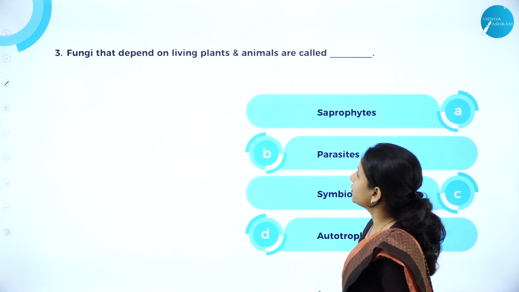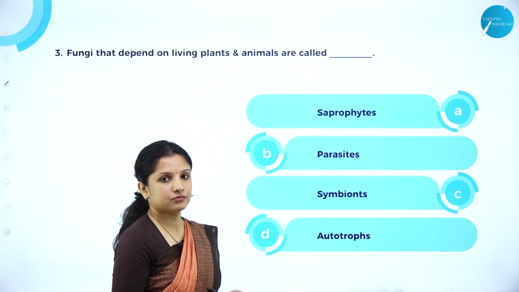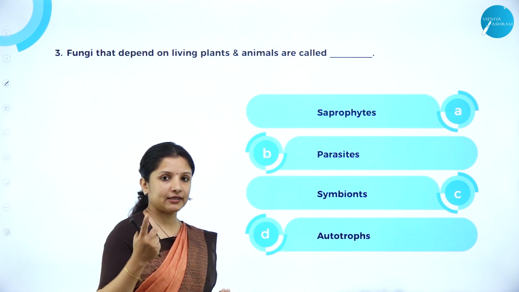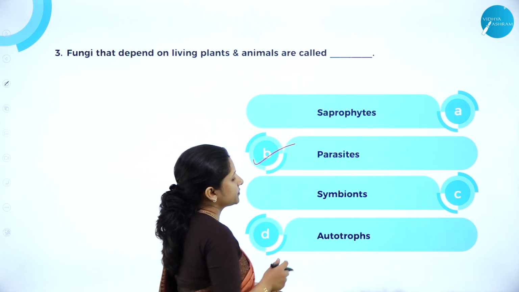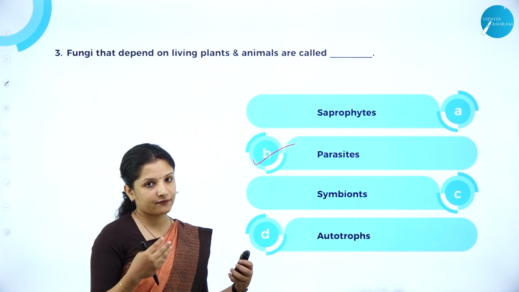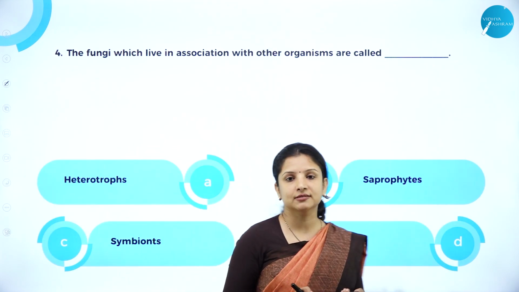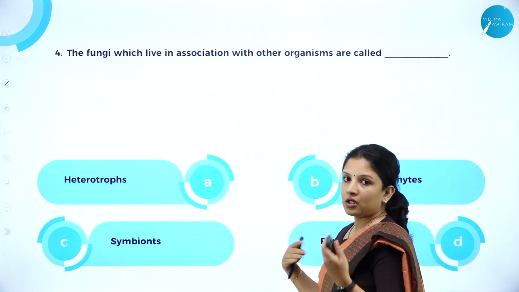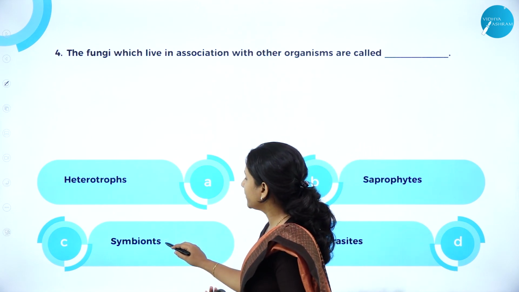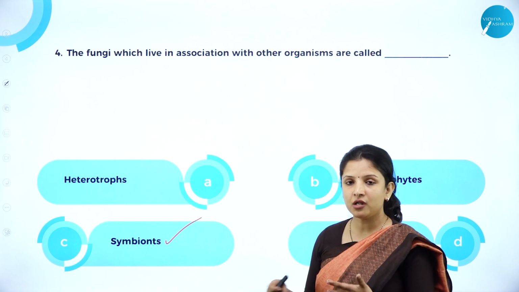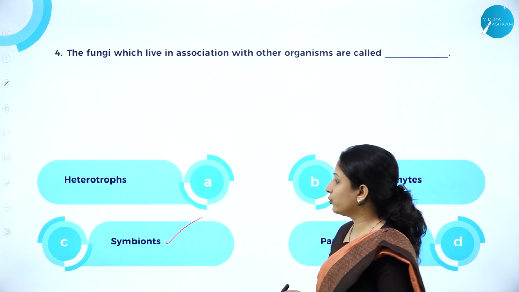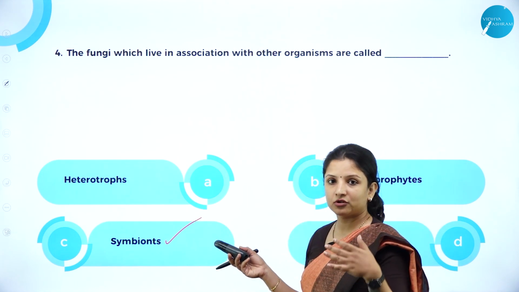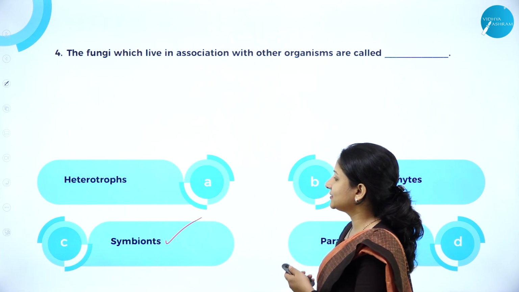Next, the fungi that depend on living plants and animals are called what? Are they called saprophytes? No, because saprophytes grow on dead and decaying organic matter. They are parasites, because parasites need a live organism for survival. So the answer is B, parasites. The fungi which live in association with other organisms are called symbionts. Why? Symbionts have a mutual understanding with other organisms and they grow well. Heterotrophs depend on other organisms. Saprophytes depend on dead organisms. Parasites depend on a live host. So the answer is C, symbionts.